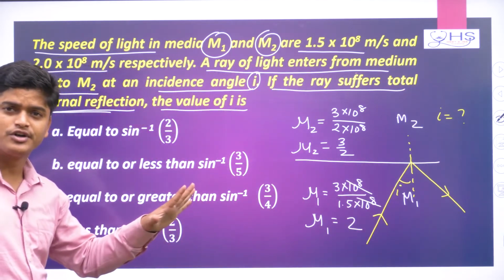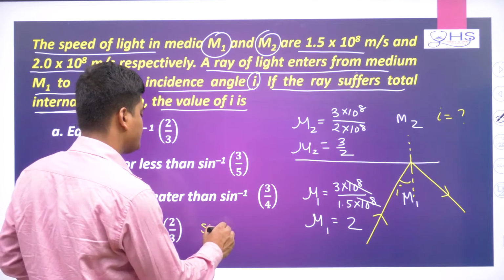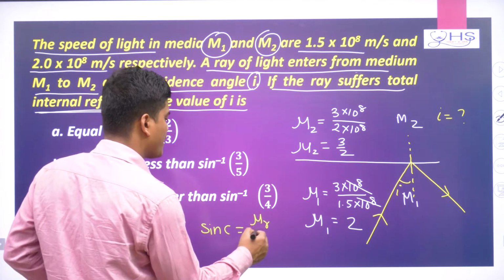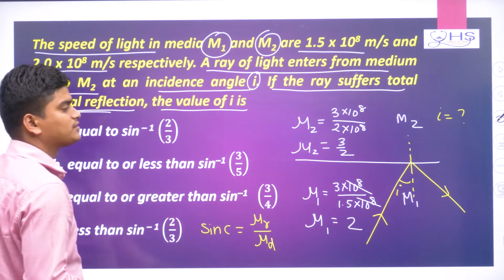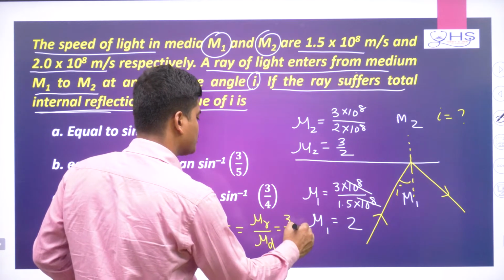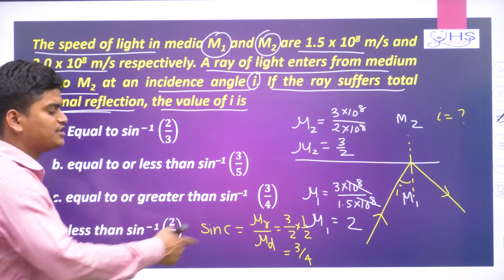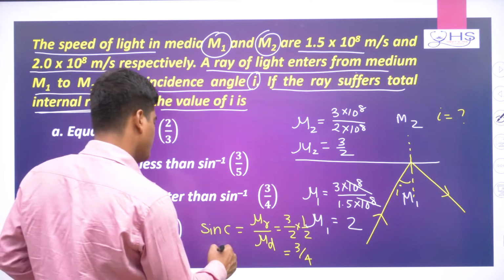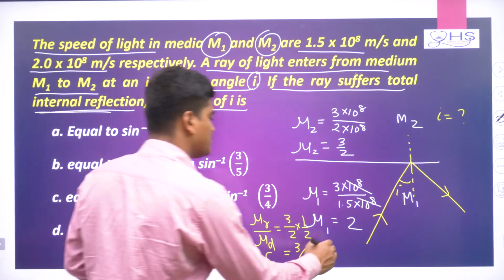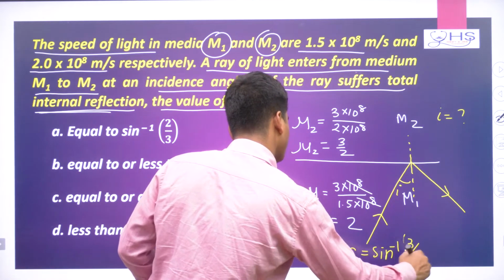Okay, so first, understand what the minimum condition of TIR is. Definitely sin C, the sine of the critical angle, is nothing but mu rarer by mu denser. The rarer medium refractive index is 3 by 2 and the denser medium refractive index is 2. So how much is it in total? 3 by 4. So sin C is nothing but 3 by 4. Now if I want to find C, then C will be sin inverse 3 by 4.